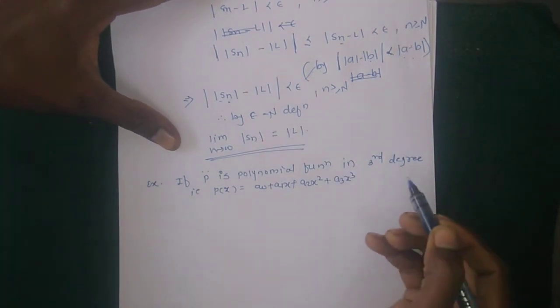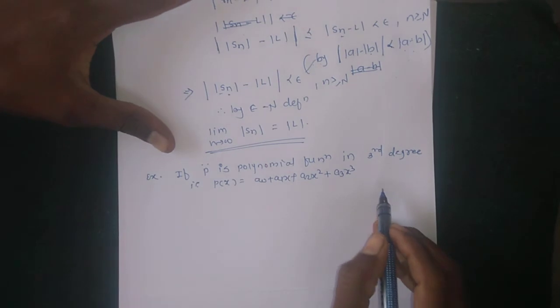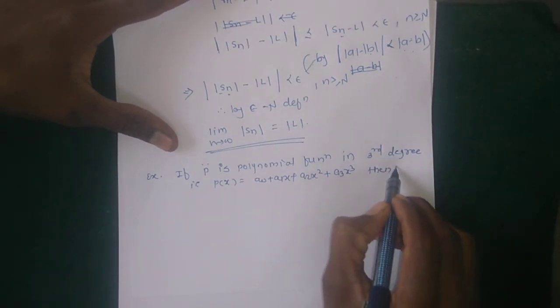This is a third degree polynomial. Given that this is a third degree polynomial, then prove that